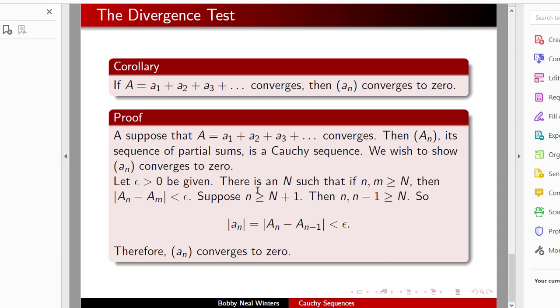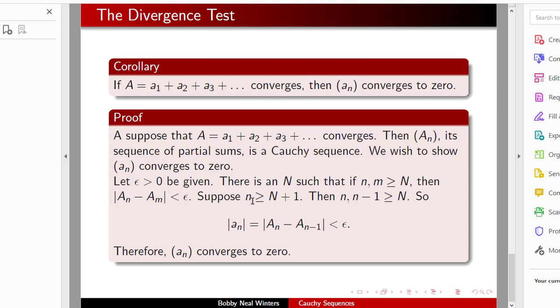Okay, so let's suppose that we do have a series that converges. Then the sequence of partial sums A_n is a Cauchy sequence. We wish to show that a_n converges to 0. So let epsilon greater than 0 be given. There is a capital N such that if little n and little m are bigger than N, then the distance between A_n and A_m is less than epsilon.